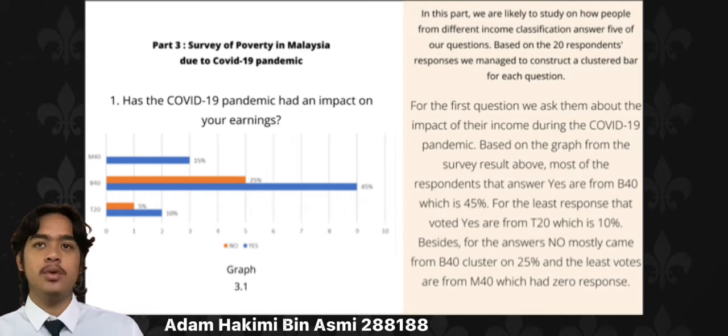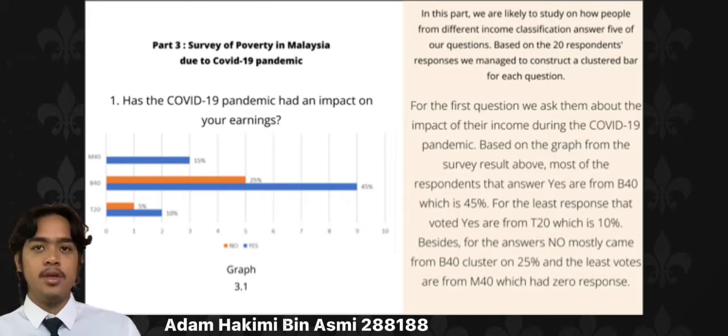Based on the 20 respondents' responses, we managed to construct a clustered bar chart for each question. For the first question, we asked them about the impact on their income during the COVID-19 pandemic. Based on the graph from the survey result above, most of the respondents that answered yes are from B40, which is 40%. The fewest respondents that voted yes are from T20, which is 10%.